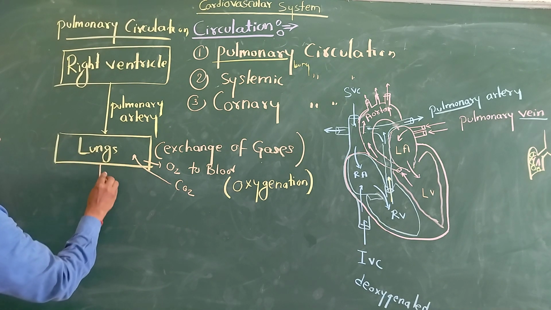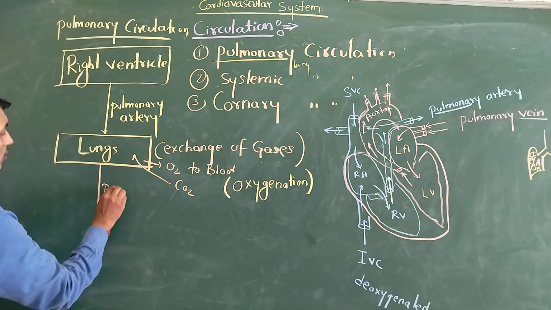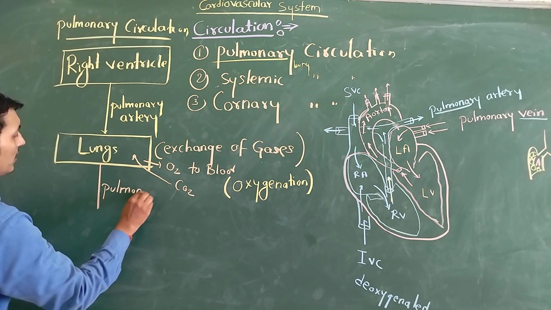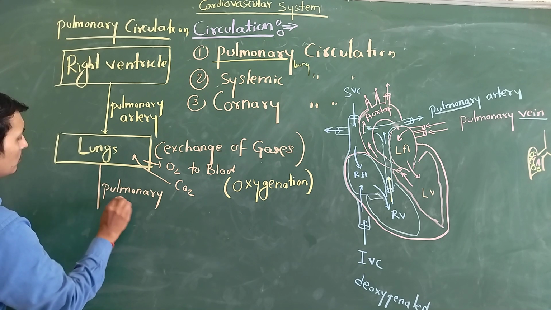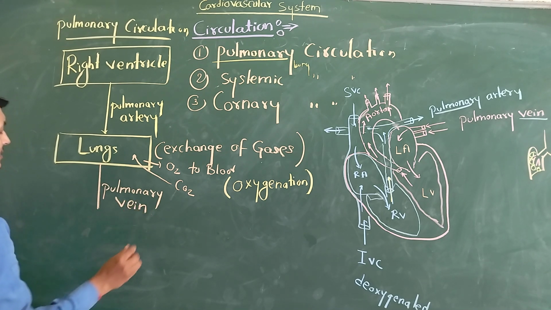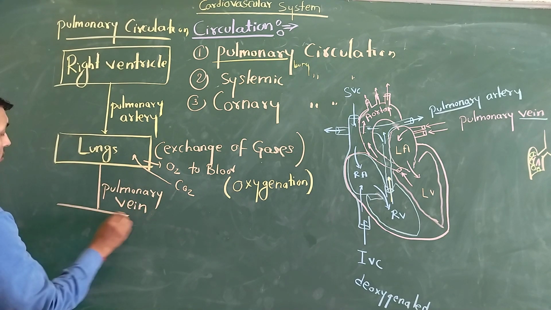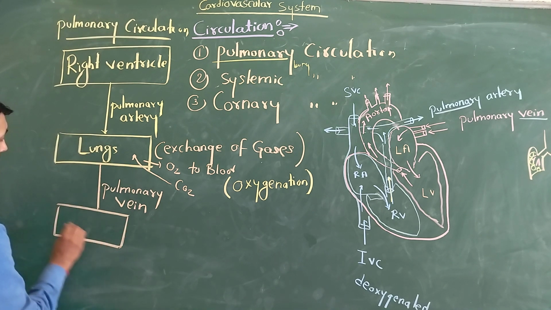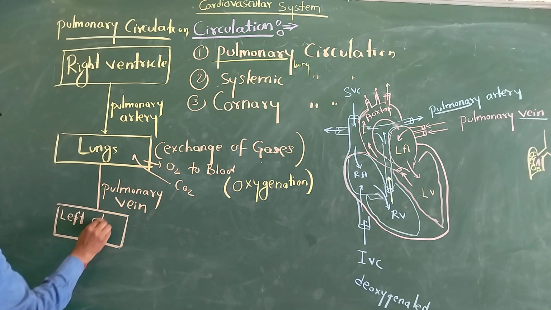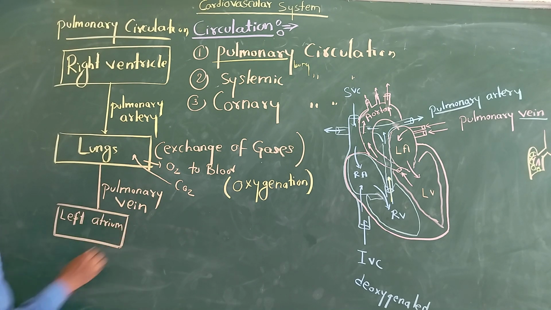After the lungs, blood is collected by the pulmonary vein. Pulmonary means lungs, so the pulmonary vein collects the blood from the lungs. It gives it to the left atrium. So this is called the pulmonary circulation.